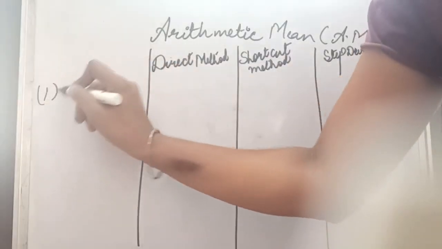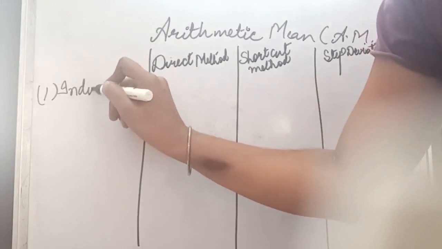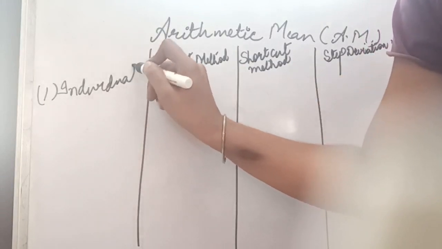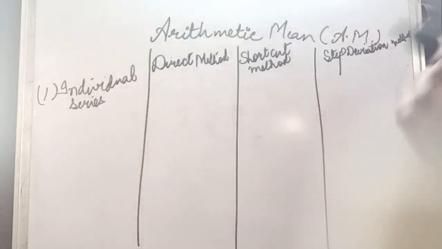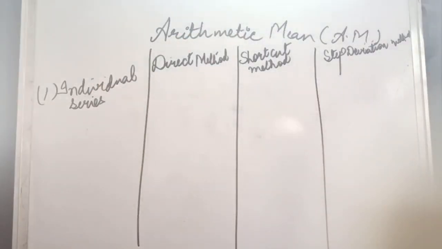For example, if we have been given individual series. Now individual series is a series in which only the numbers are given, and there is no frequency column given. So here frequencies are not given, only the observations are given in a very simple format.